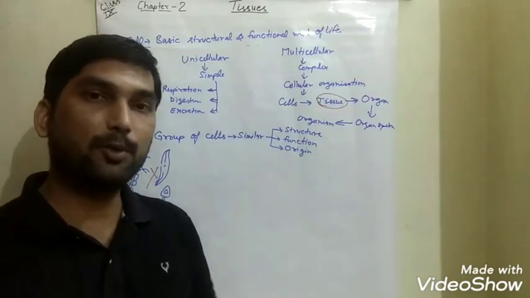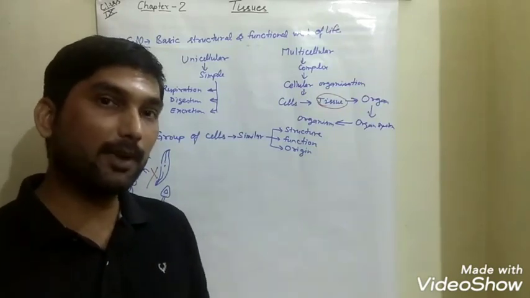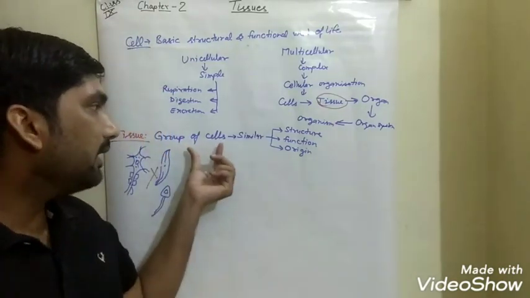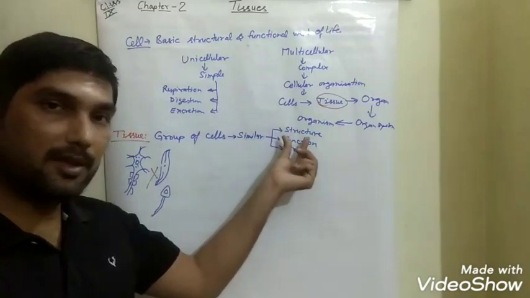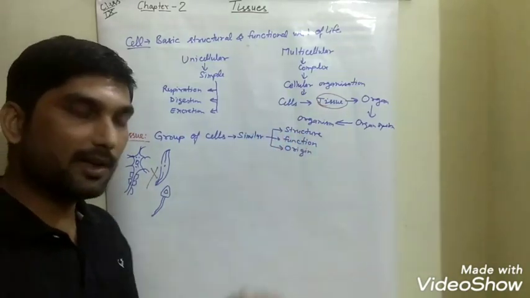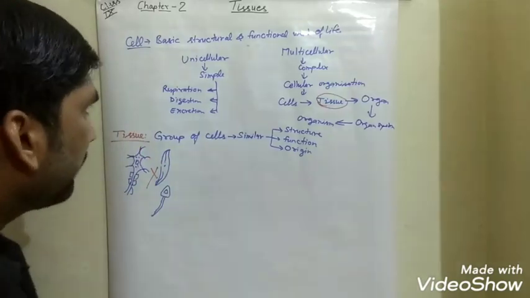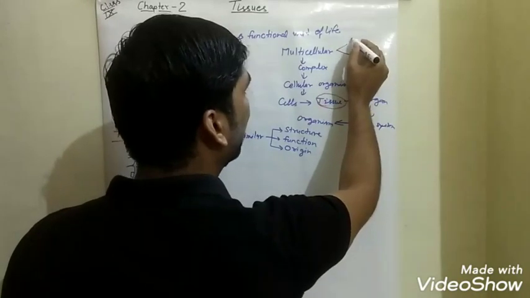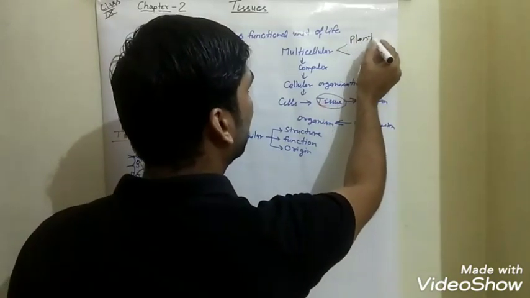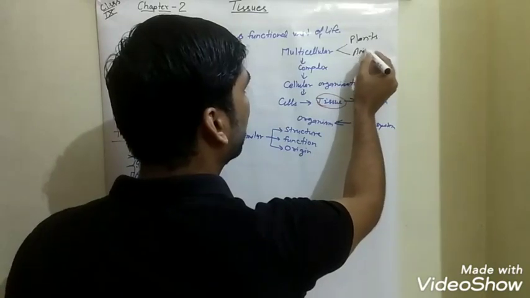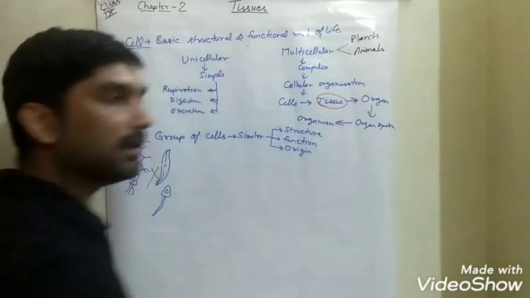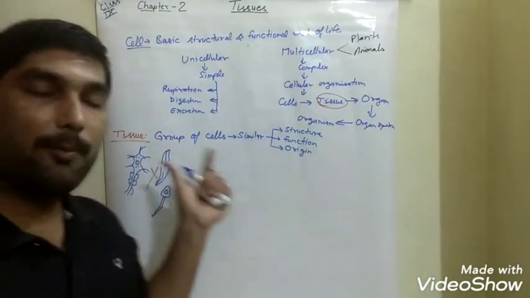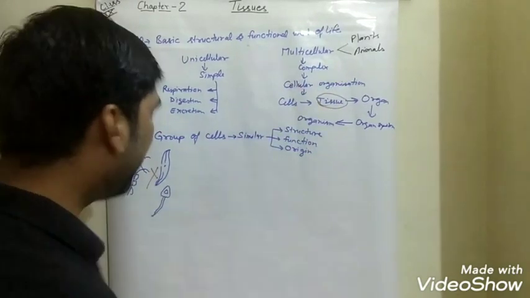They are going to transport substances and they are having different functions there. So tissues are what? A group of cells having similar structure, similar function, or similar origin. When we are considering multicellular organisms, basically the multicellular organisms are either plants or animals. So when we are going to see the tissues, obviously you can call here that tissues